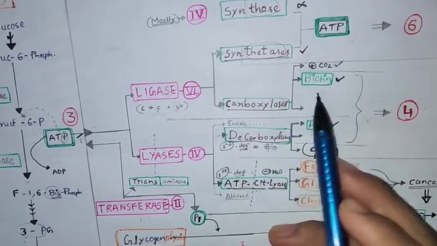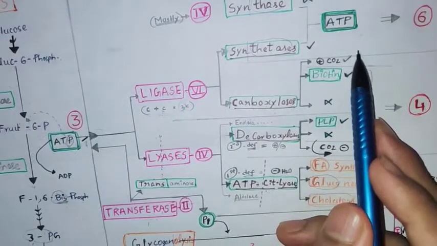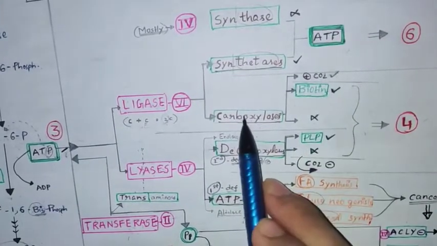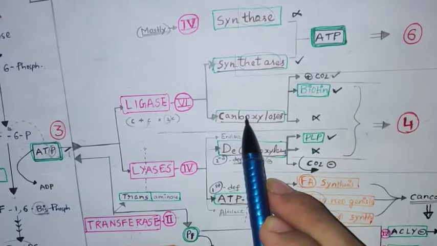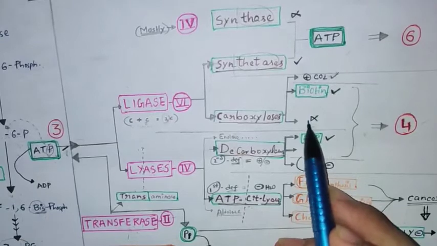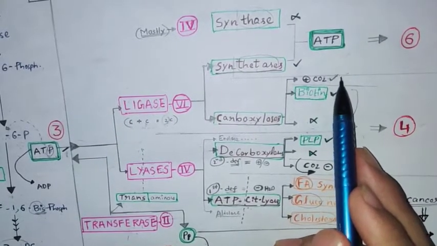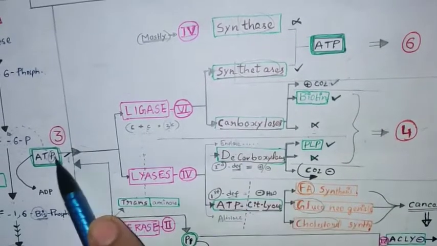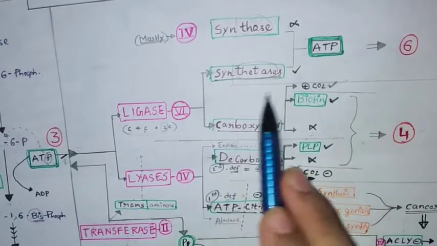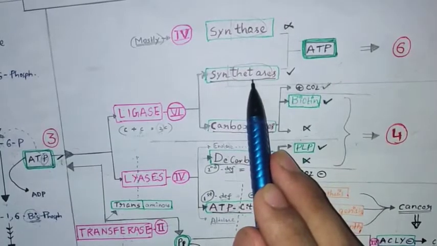In carboxylase the biotin coenzyme may or may not be present, but carbon dioxide is added, a must. So along with ATP, if carbon dioxide is there, then consider carboxylase. Biotin is not a must, but carbon dioxide is. If there is no carbon dioxide and ATP is there, then take it as synthetase.